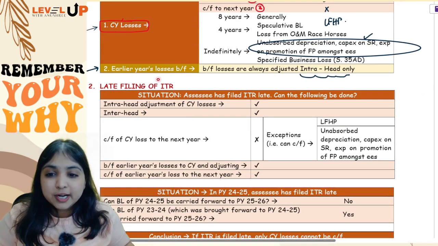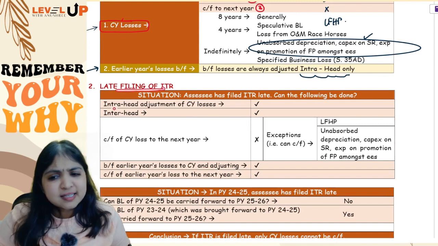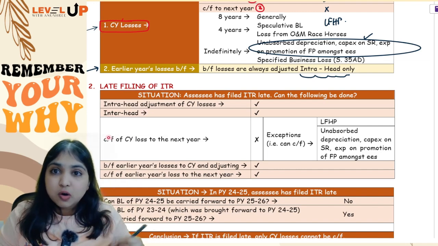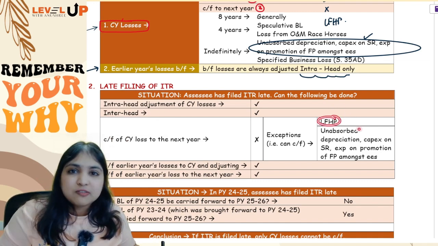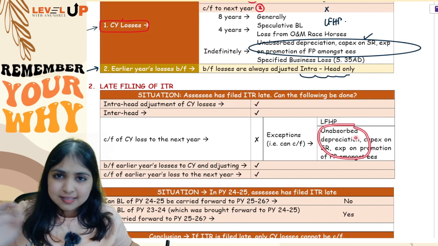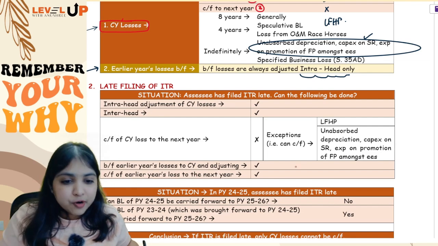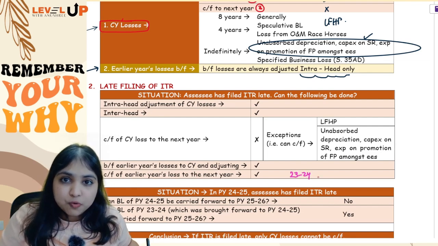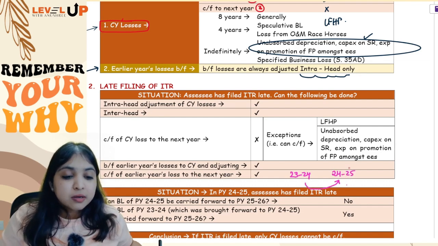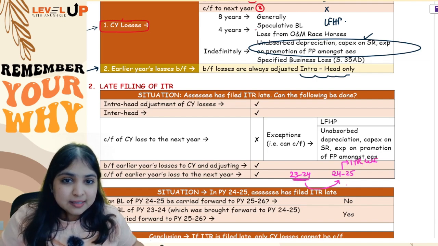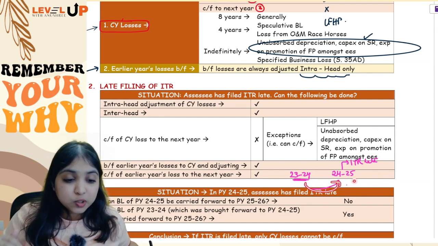Okay, now this I've already told you, if assessee files ITR late, then assessee can do intra-head adjustment, assessee can do inter-head adjustment. Where is the problem? The problem is only in carrying forward. You cannot carry forward current year losses to the next year, but you can still carry forward loss from house property and unabsorbed depreciation. But can you carry forward earlier years' losses to the next year? Like for example, let us say in 23-24 you had some business loss, which you brought forward to 24-25. Now in 24-25 you filed ITR late. You were not able to adjust 23-24's loss.